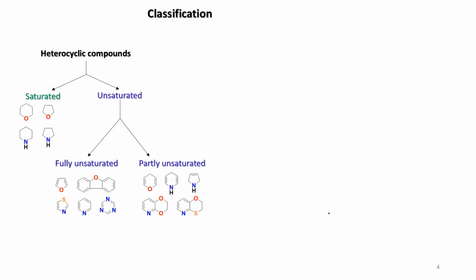Now let us go to the classification. Let us see how we can classify the heterocyclic compound. So heterocyclic compound, we can actually divide into two parts. One is saturated heterocyclic compound, okay, saturated. Another is unsaturated. Now saturated means there should not be any unsaturated bonds. Okay. So can anybody tell what is the name of this one? The common name of this saturated heterocyclic, oxygen containing 6-membered ring. Can anybody tell its common name?